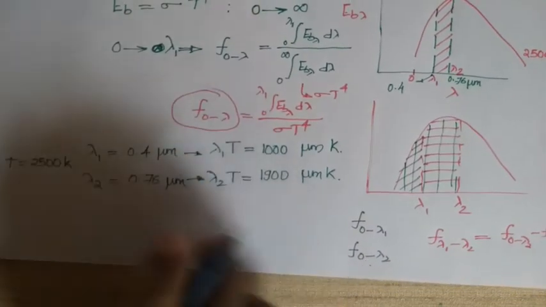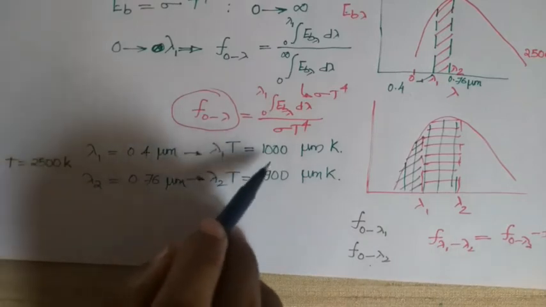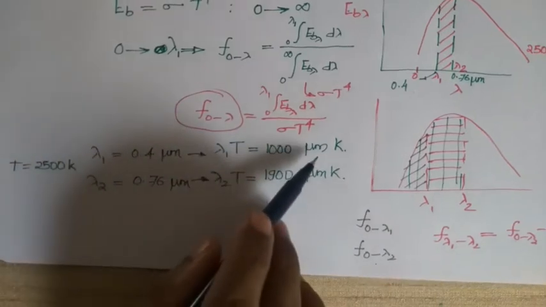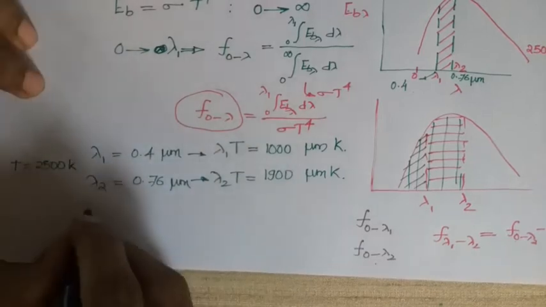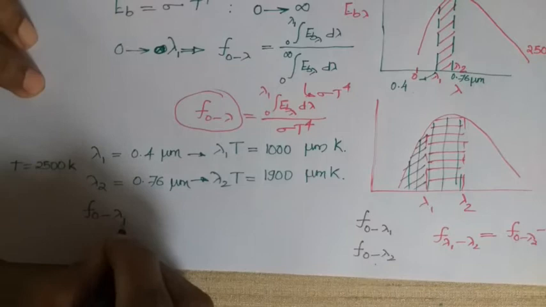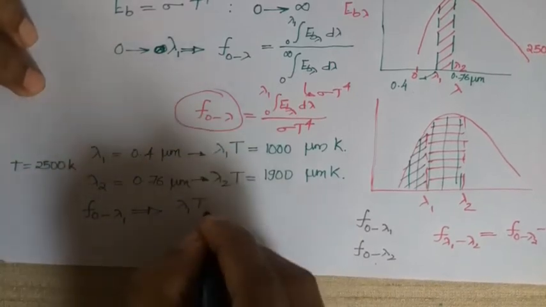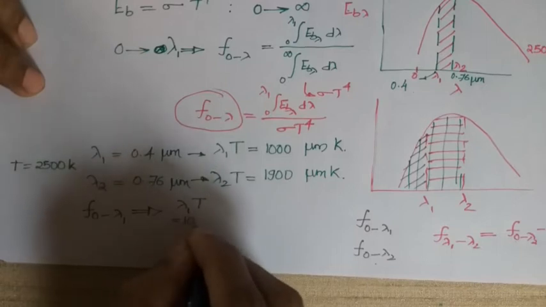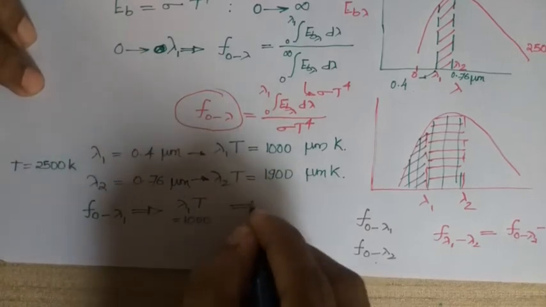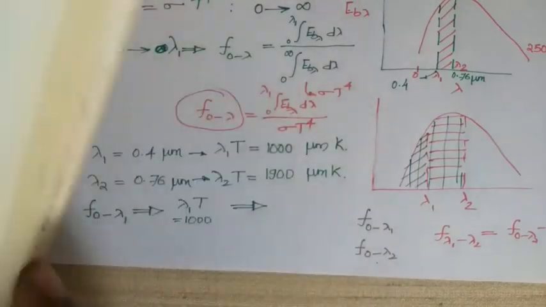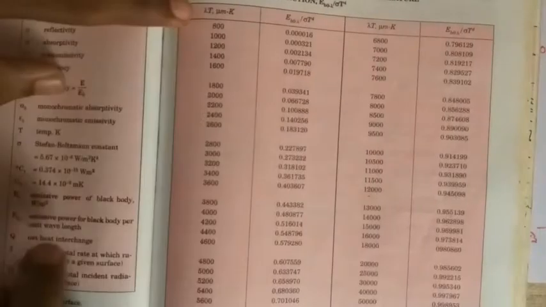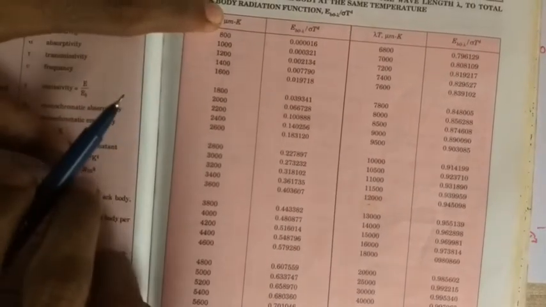Next, corresponding to these values of lambda 1 T and lambda 2 T, which are given in units of micrometer Kelvin, I will find the fraction, that is f0 to lambda 1, from the table corresponding to lambda 1 T equal to 1000. These fractions I will obtain from the data book, looking for the lambda T value in units of micrometer Kelvin.